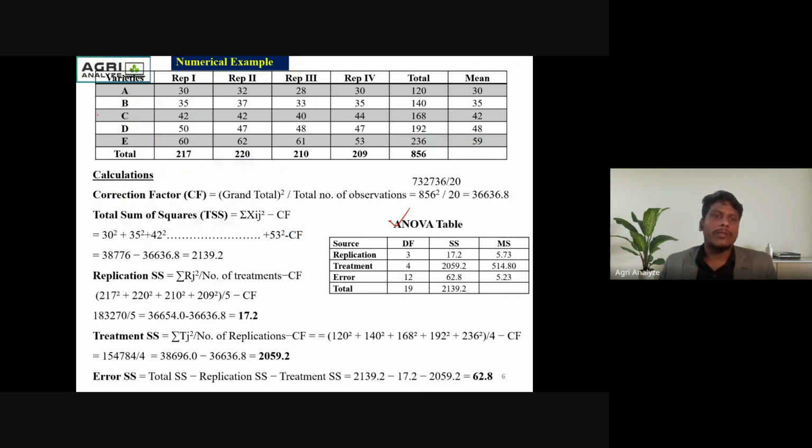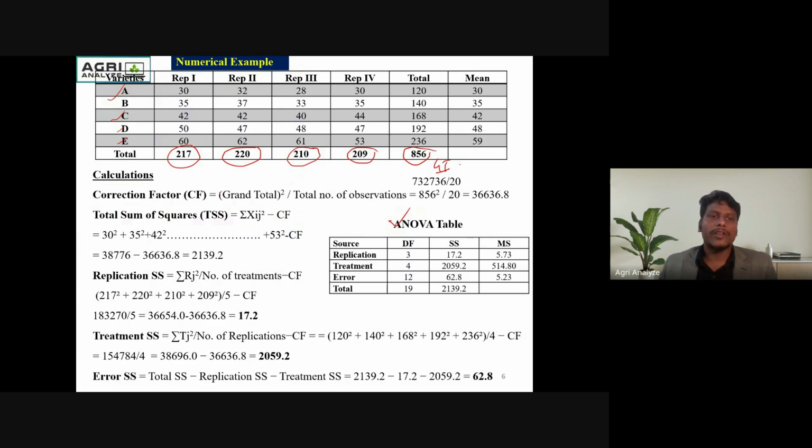Suppose we have the five varieties A, B, C, D, E, and four replications. Here the sum of the replication first, sum of the replication second, sum of the replication third, and sum of the replication fourth. This is the grand total, GT.